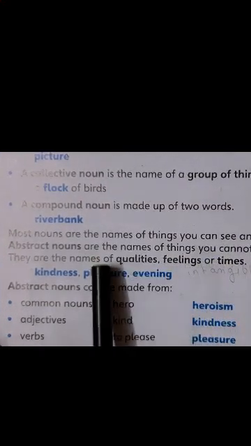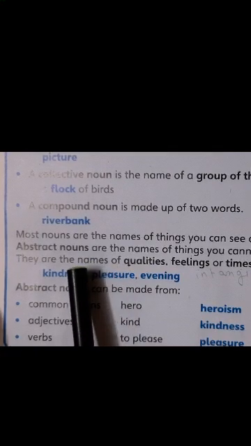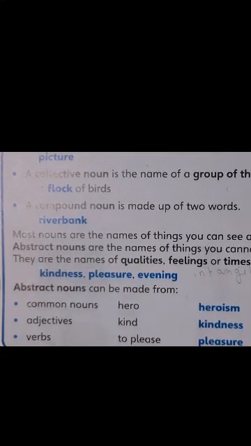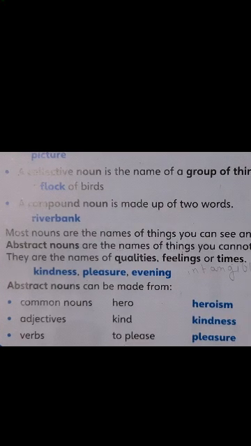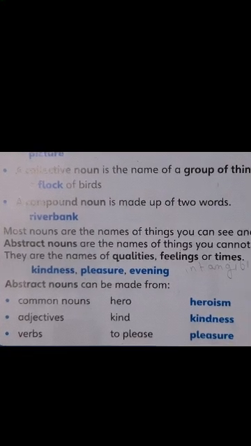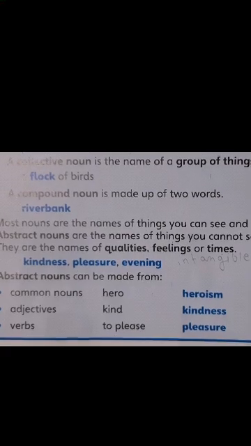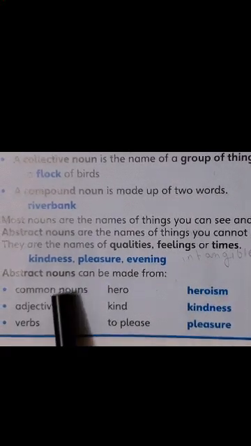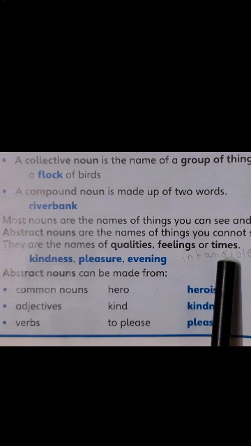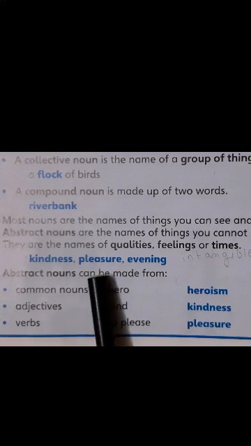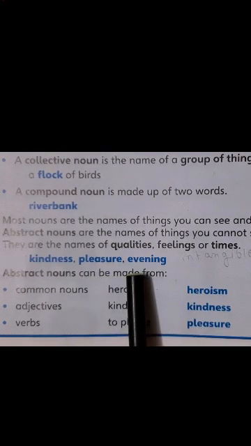Now, as you said, proper noun, name of a person, common noun. So most nouns we can see and we can touch. But abstract nouns, children, they are names of things you cannot see or touch. They are names of qualities, feelings or times. Like for example, children, kindness, pleasure, evening.